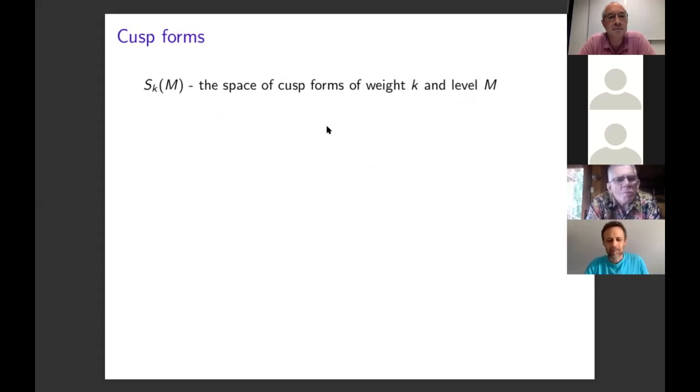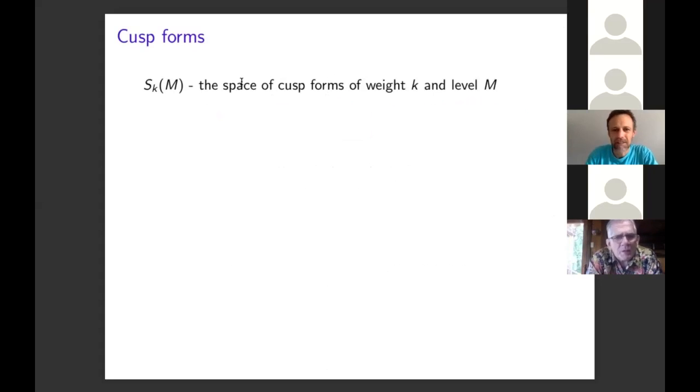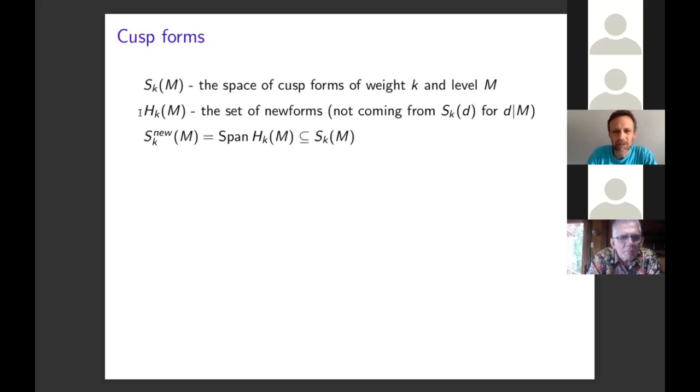So the topic of my talk, the object of study, are cusp forms. These are classical holomorphic cusp forms on the complex upper half plane. S_k(m) is going to denote the cusp forms of weight k and level m. This space has some redundancy built into it coming from the old forms. So we'll let H_k(m) be the set of newforms.